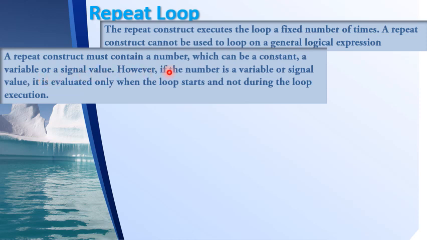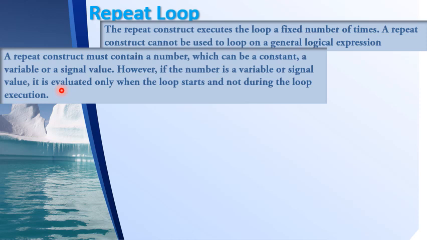However, if the number is a variable or signal value, it is evaluated only when the loop starts and not during the loop execution. So understand that the repeat construct should have a fixed number which is a constant value, or you can have a variable or a signal value as well. But these variable and signal values are not evaluated every time the loop is executed, unlike in the while loop. In a while loop, what happens? For every iteration of the while loop, the condition is evaluated. If the condition is satisfied, it will enter the while loop. Otherwise, it will come out of the while loop. That will not happen here.